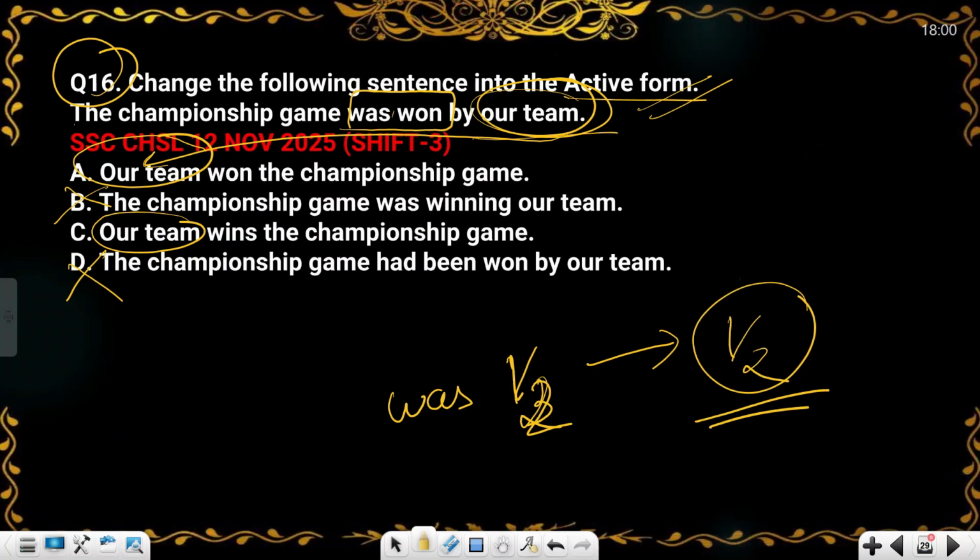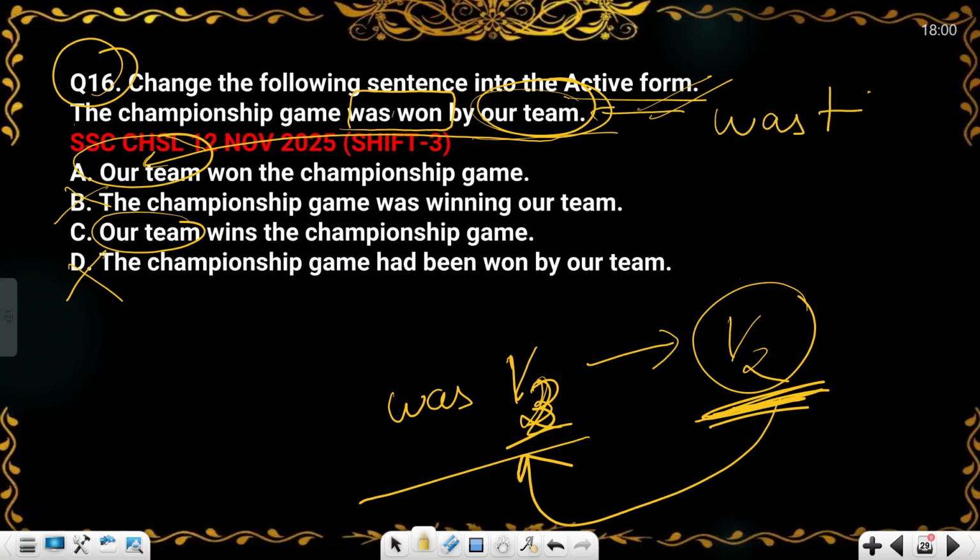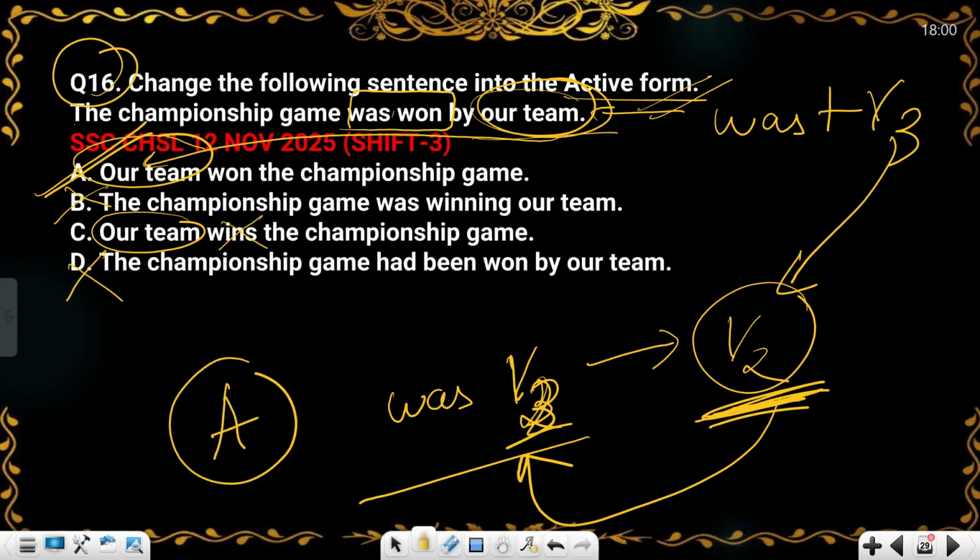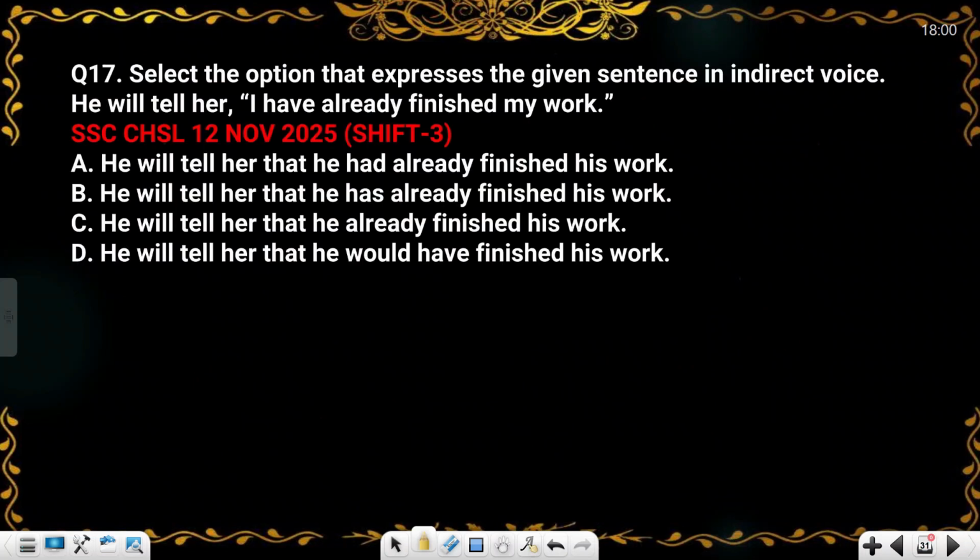If something is in the second form, then we change it to was plus third form in passive. This is the same thing. Here it is was plus third form, and we need to change it into second form. So just find the second form in the options. This is wrong. So A will be your answer. A will be your answer. Okay. So let's move forward.